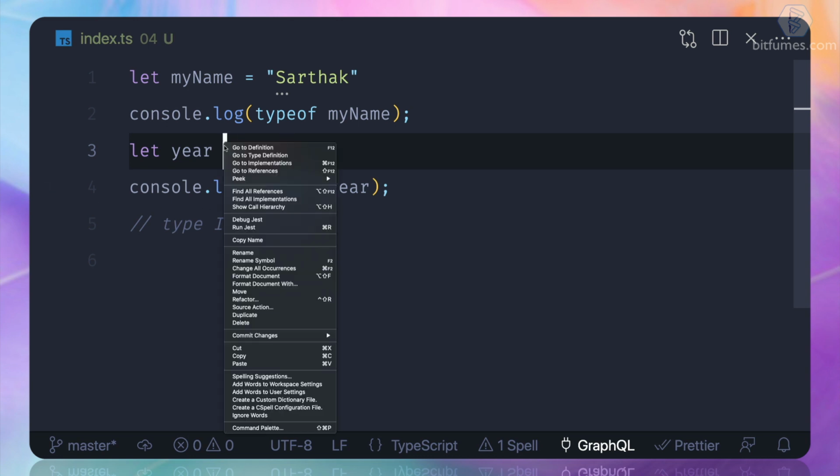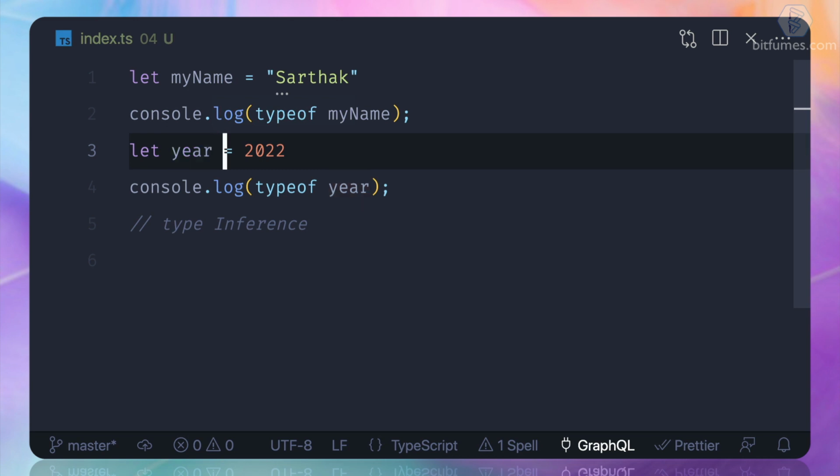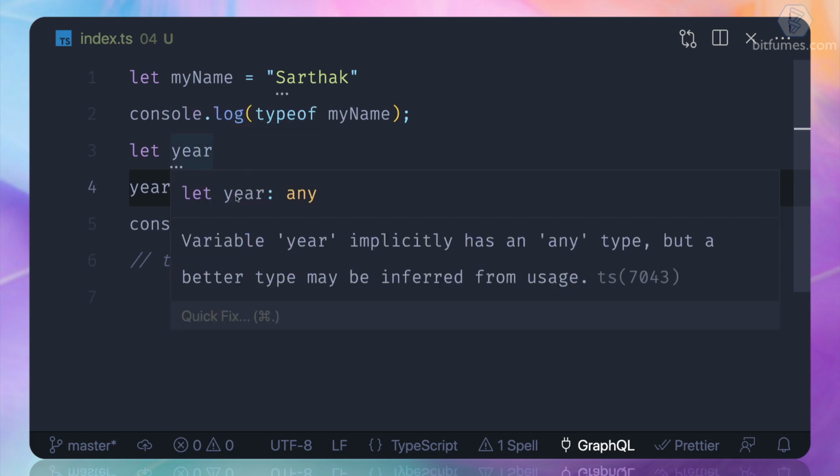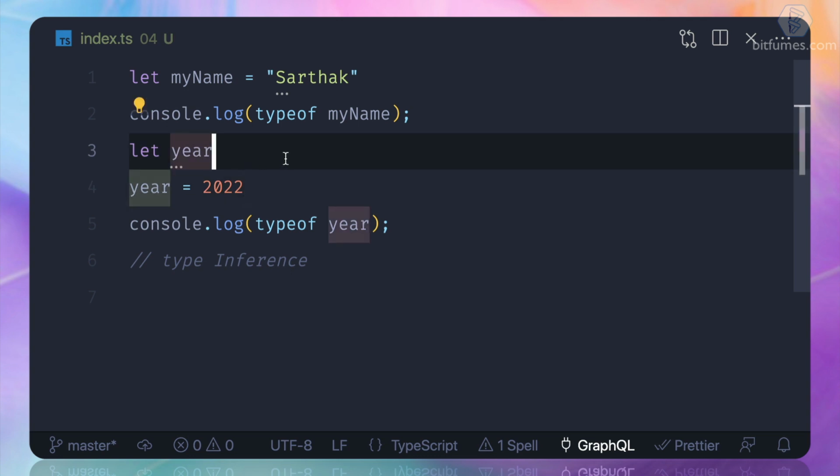What thing? Let's see. So first I'm defining it like this, and then I'm saying that, hey, it's year. So when I hover over here, it says year is any. Why? Because at this time TypeScript says that it's not having any value, so it could have any value.